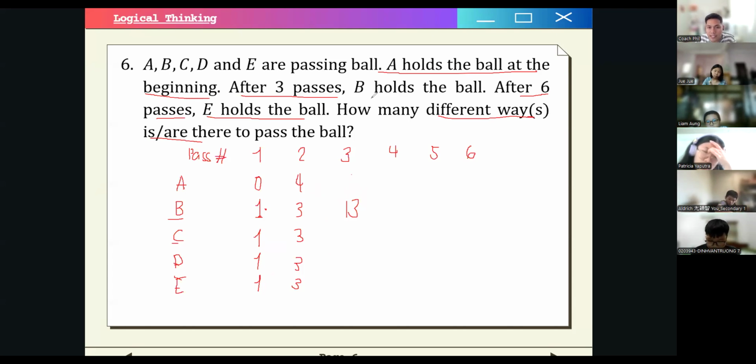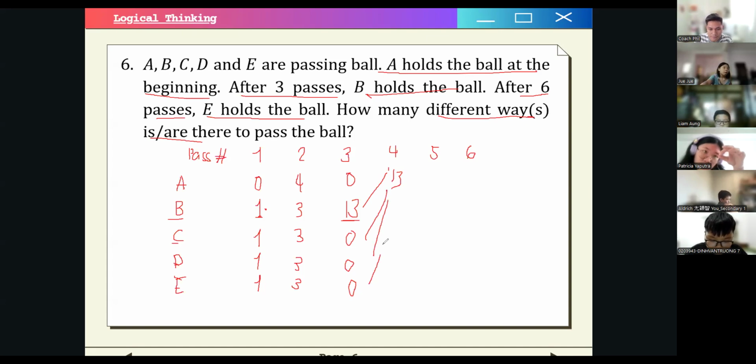Now, we are sure that B holds the ball. Therefore, 0 for the other people. Okay? 0 for the other people, because we are very sure, it is already stated here that B holds the ball. So, 13 here. Now, for the fourth pass, we again draw the tree diagram. So, here we will have 13 plus 0 plus 0 plus 0. Okay? So, that's just 13.